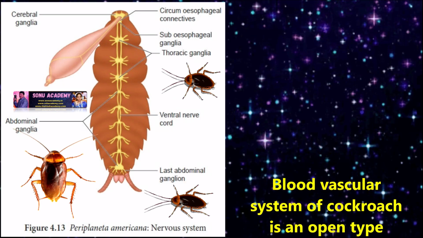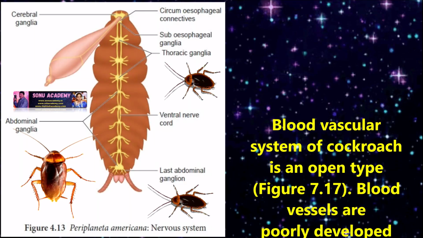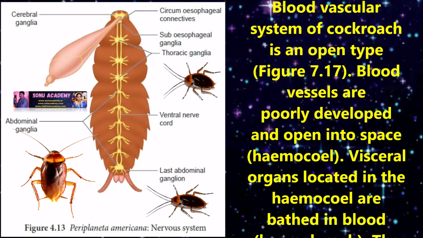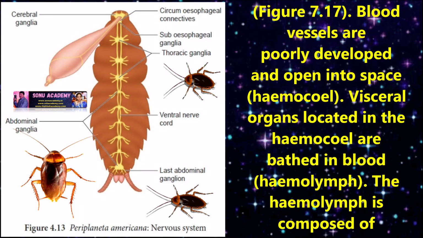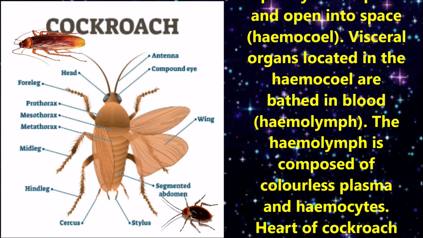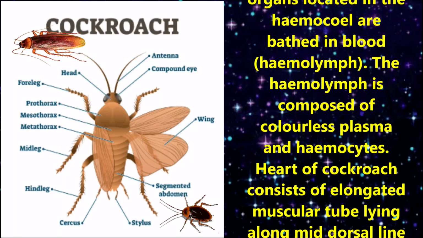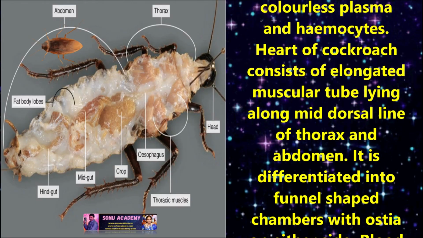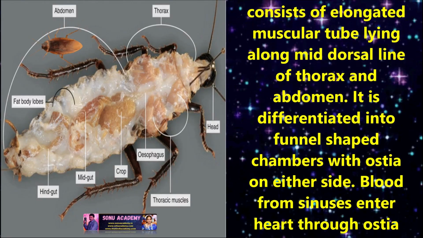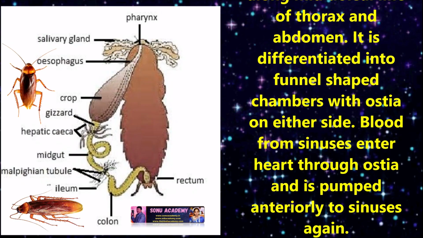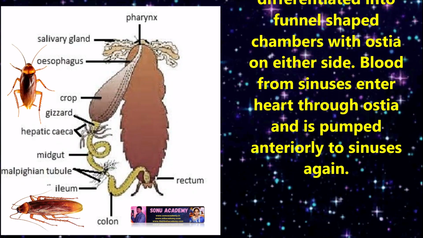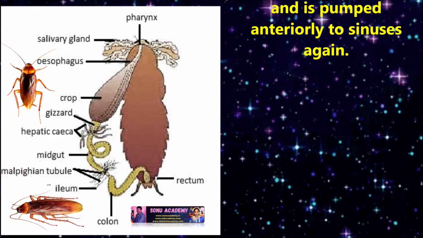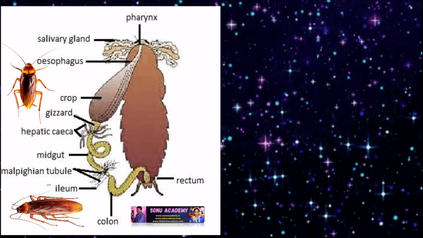The blood vascular system of cockroach is of open type. Blood vessels are poorly developed and open into spaces called the hemocoel. Visceral organs located in the hemocoel are bathed in blood. The hemolymph is composed of colorless plasma and hemocytes. The heart of cockroach consists of an elongated muscular tube lying along the mid-dorsal line of thorax and abdomen. It is differentiated into funnel-shaped chambers with ostia on either side. Blood from the sinus enters the heart through ostia and is pumped anteriorly to the sinus again.